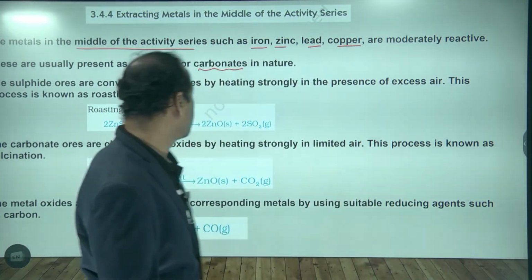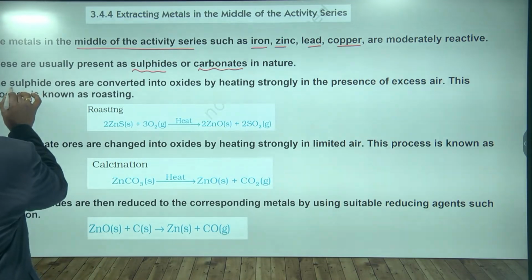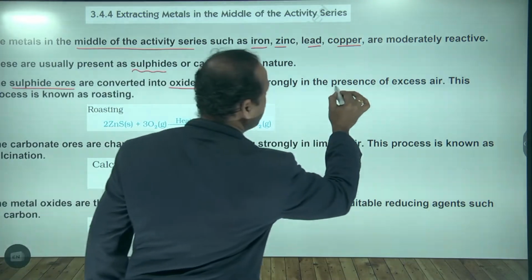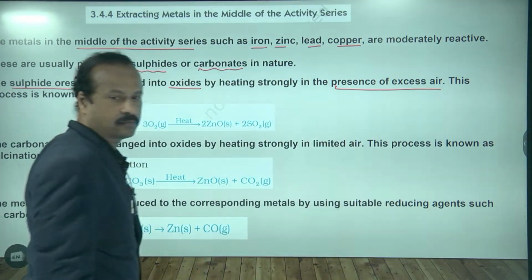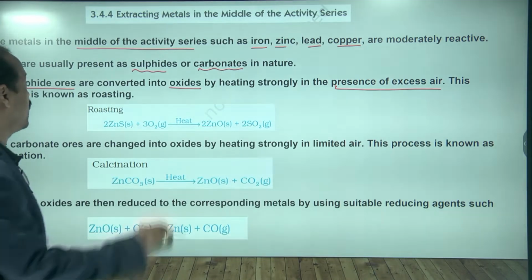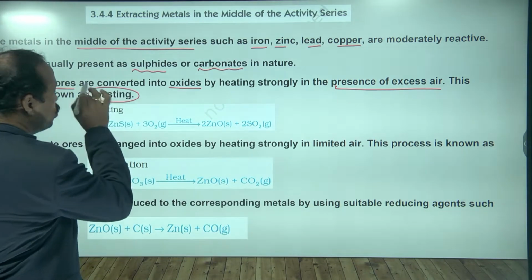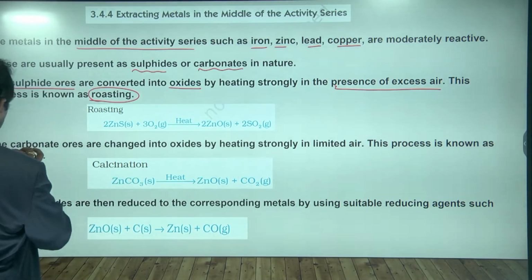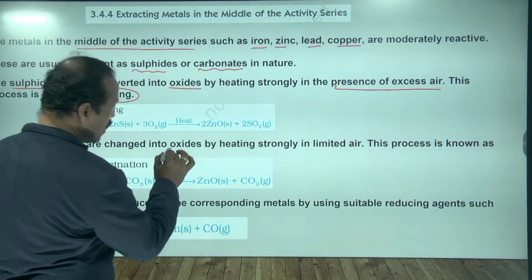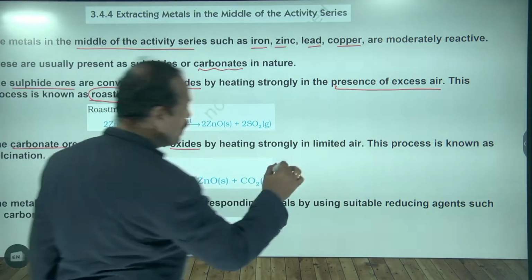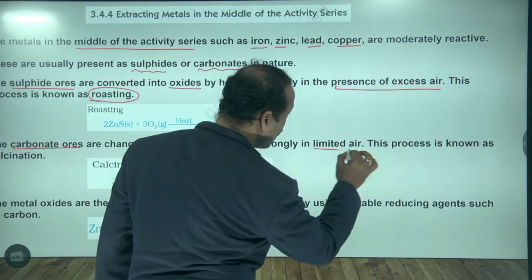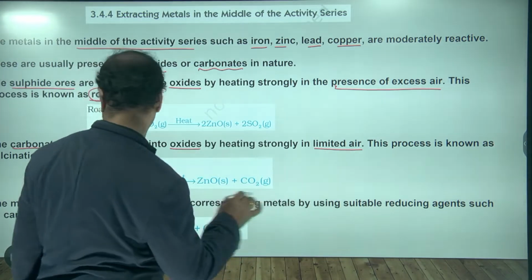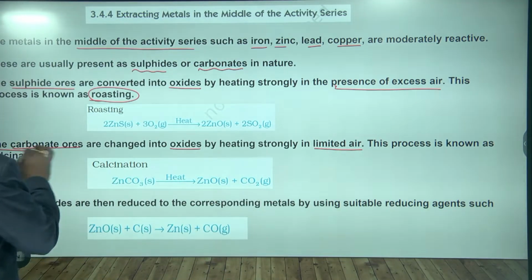On the slide, the sulfide ore is converted into oxide by heating in presence of air, called roasting. The carbonate ore is converted into the same oxide with limited air or no air, called calcination.